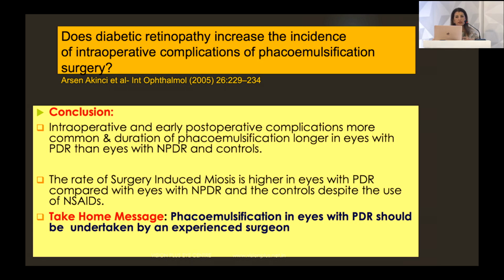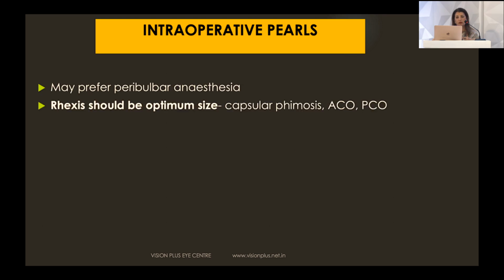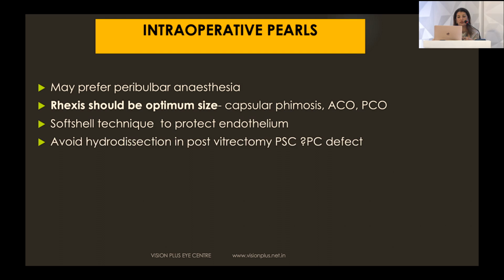So does diabetic retinopathy increase the incidence of complications? Yes, it does, definitely. And so we cannot take cataract surgery for granted in diabetic patients. We should always try to do it with greater caution, and it should be undertaken by an experienced surgeon. So a few intraoperative pearls: you may want to give a block. The rhexis should be of very optimum size. That's very important. Protect the endothelium.